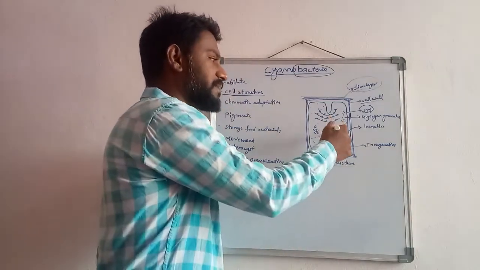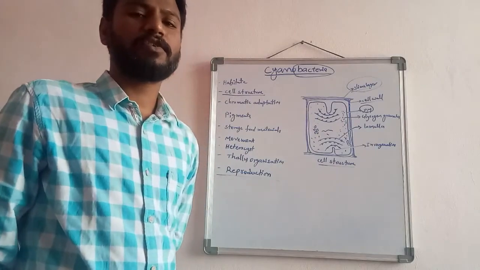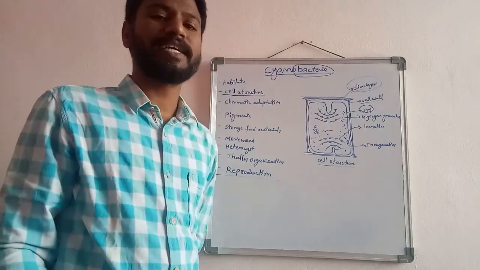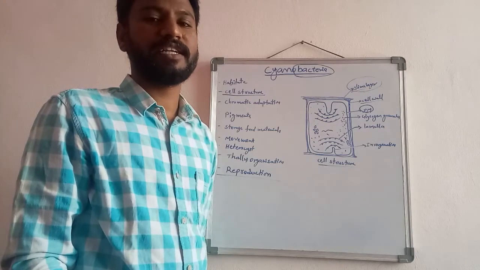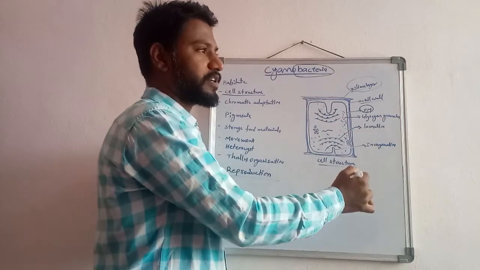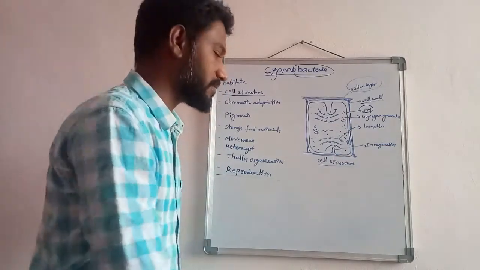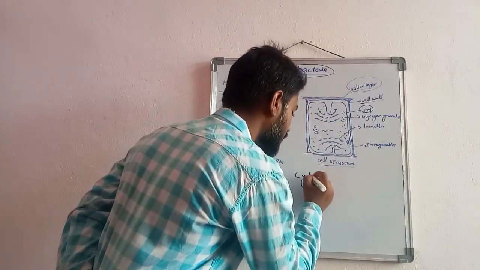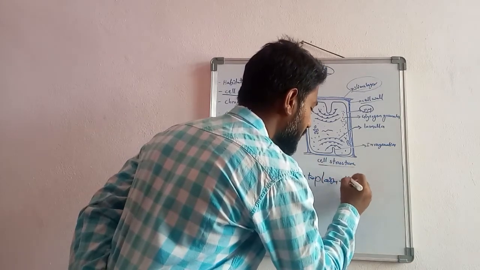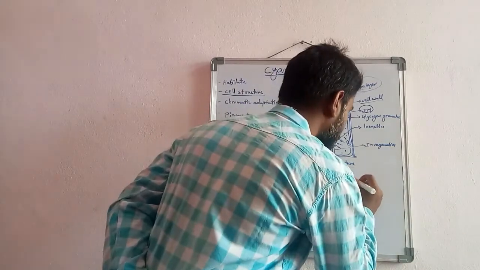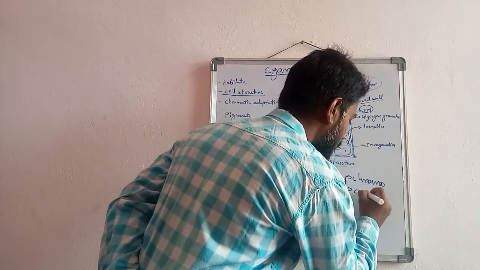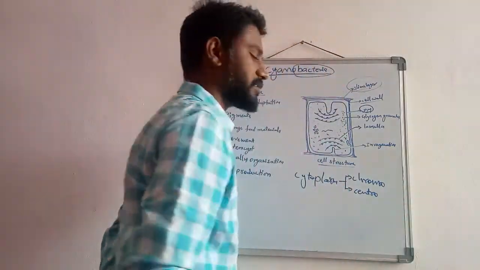Then follows the cytoplasm. The cytoplasm is differentiated into two regions, the outer cytoplasm and inner cytoplasm, also called chromoplasm and centroplasm.